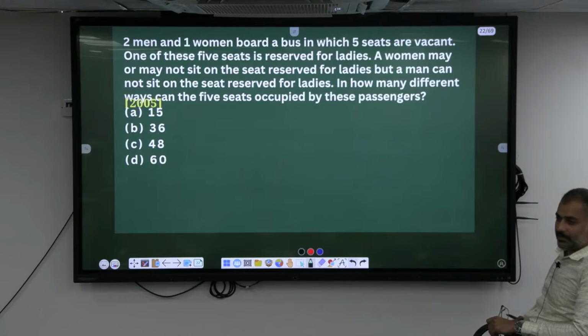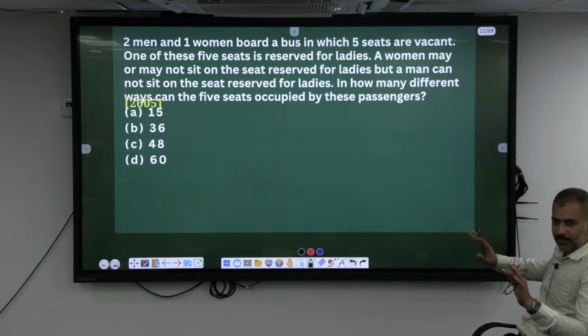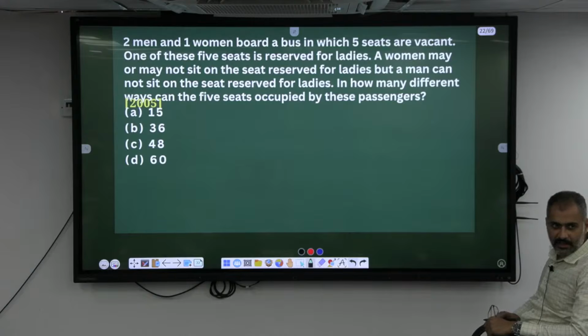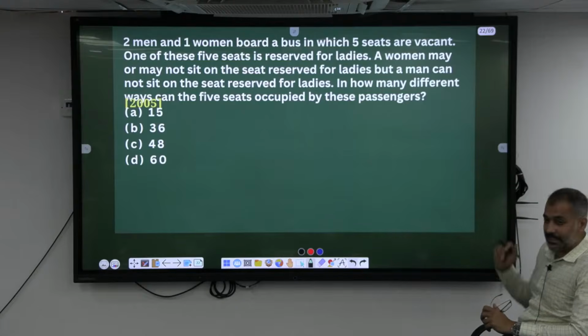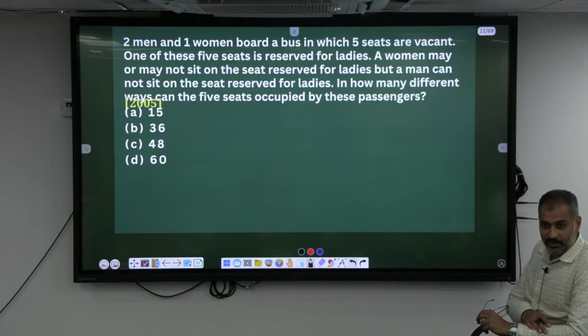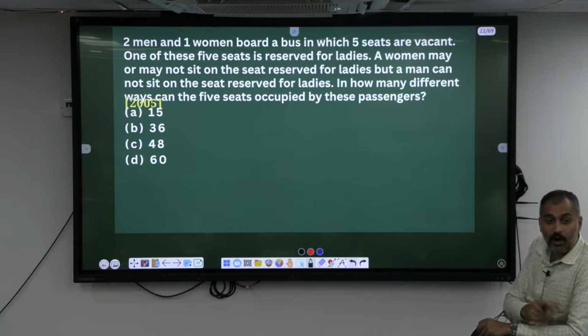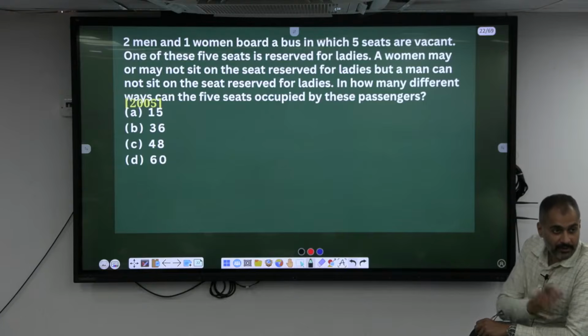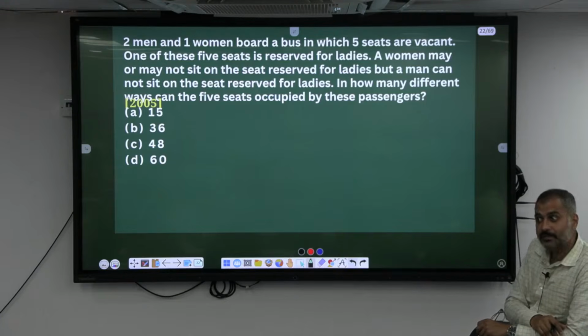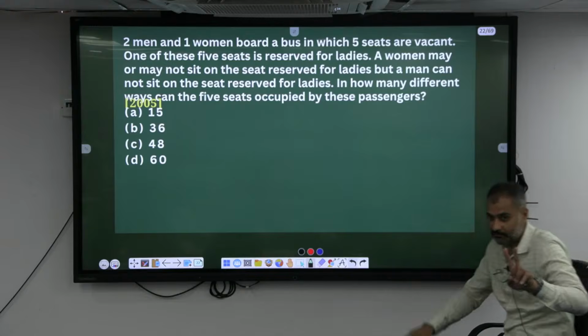How many people are there? Total number of people? 3 people. How many seats are there? How many reserved seats? 1. And reserved for women. How many women are there? 1. The woman can sit in that seat, but men cannot. Meaning, a woman can choose to sit in the reserved seat, or else she can sit in any other seat also. So there are how many possible cases? 2 cases.